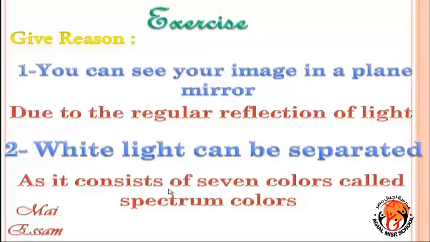Exercise. Give reason. Number 1. You can see your image in a plain mirror. Answer. Due to the regular reflection of light. Number 2. White light can be separated. Answer. As it consists of 7 spectrum colors.